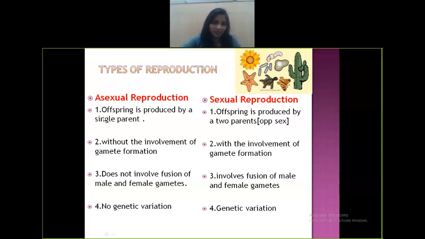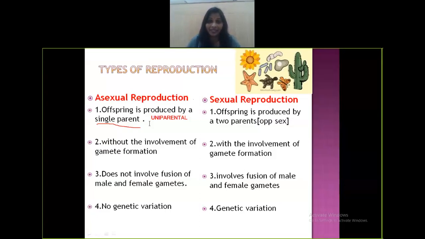As the names specify very clearly, in asexual reproduction, offsprings are produced by a single parent. It's a single parent, or we also call it uniparental. The other term for single parent is uniparental. There is a single parent involved.